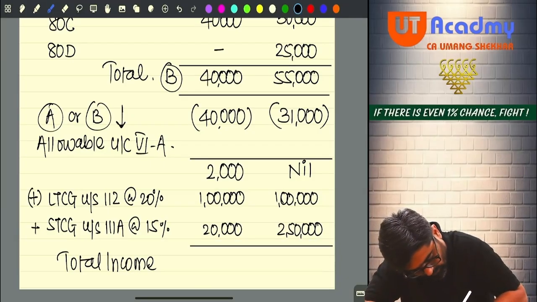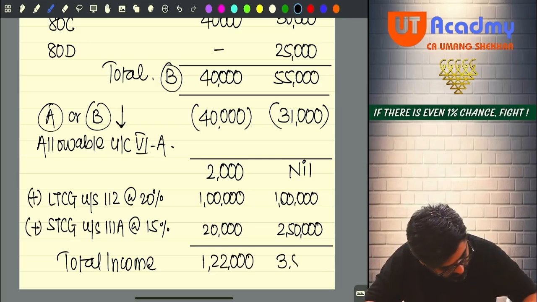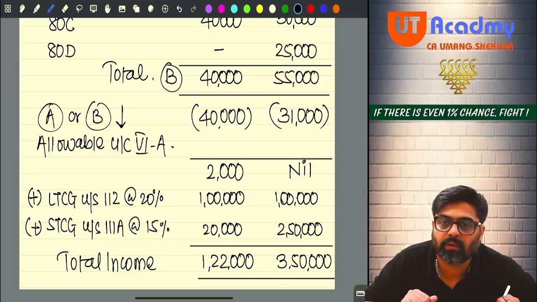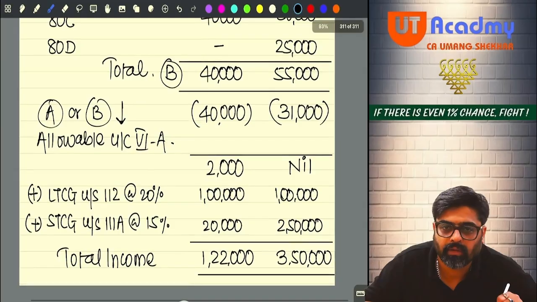Add 1,22,000 and this will be 3,50,000. Now they have told you to calculate the tax liability also, no sir? Sir, on the first there will be no tax because the total income is less than. I will give you a tight slap, if you will say like that.